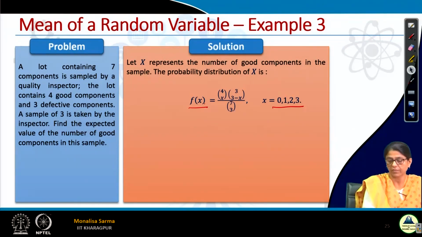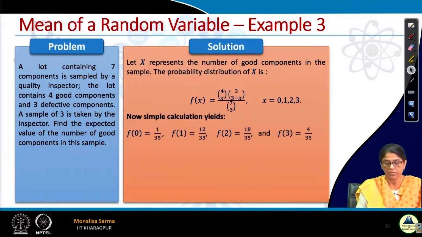So what is f of X? 7C3 is the total sample space. Out of 7, how many good components? Good components are 4. We are interested in finding the good components, so we take X components from 4, and the remaining 7 minus 4 is 3. From this 3, we pick the other components. Total we are taking 3 components. Out of 4, X is the number of good components, and from the 3 we pick the other components, that is 3 minus X. So this is the probability distribution function. We can calculate it for f0, f1, f2, f3.